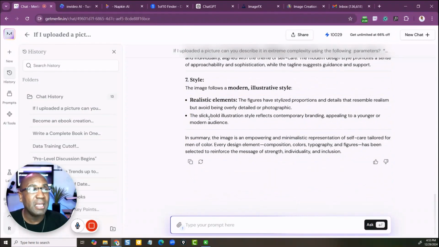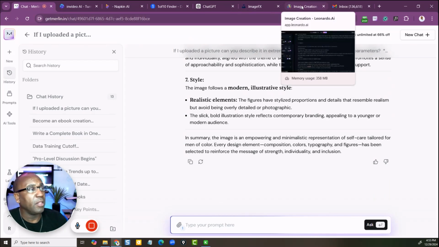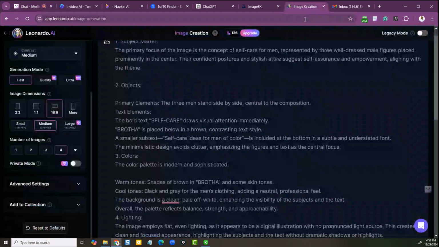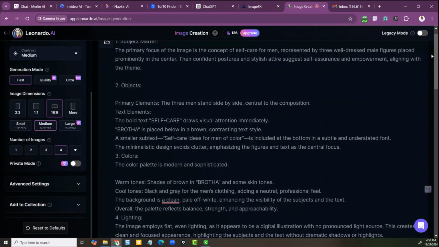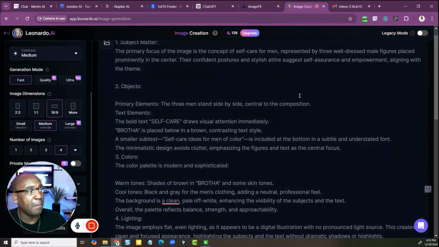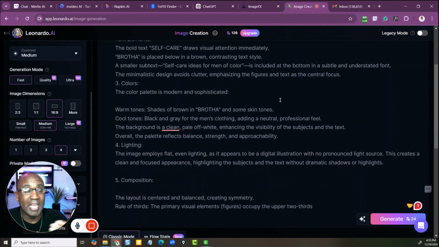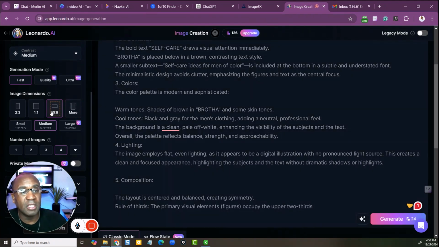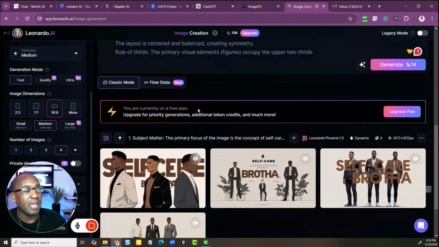Now, I then take this and I'm going to put it in a couple of other AIs. That's why if you're over 40, just on this one reason, you should absolutely have AI in your life. So, okay, I take it and I bring it over to this one called Leonardo.ai. Leonardo is one that I'm going to go ahead and put this in. I put all the information in. It gave me what it sees. I'm going to go ahead and change a couple of things here. I wanted this size. Now look at that.